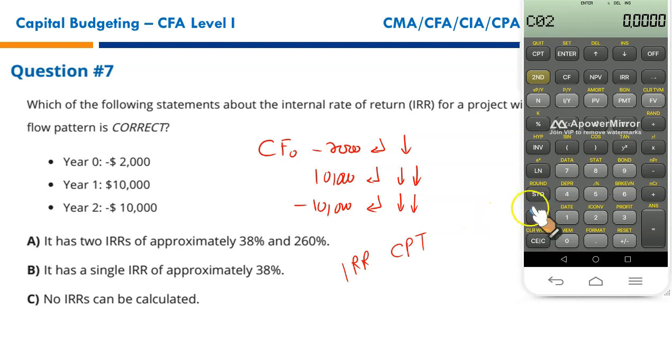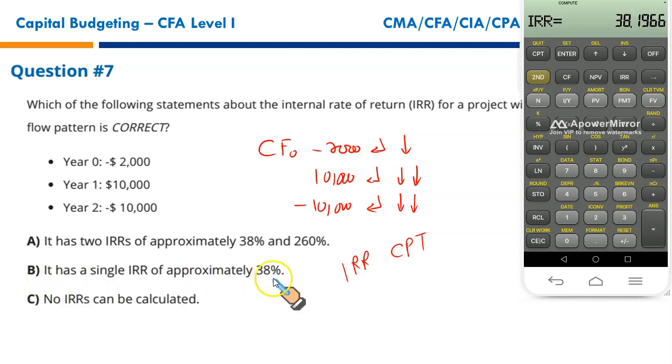Next we have the second year cash flow, -10,000. You write 10,000. You press the negative sign indicating it's an outflow at the end of year 2. You press enter. Since it's a single cash flow, you press the down arrow key twice. All done. Now you press IRR and simply press CPT. 38.19. Do not jump wildly and select option B.